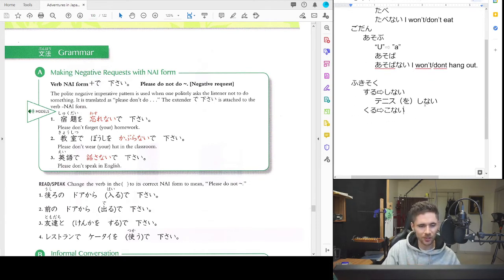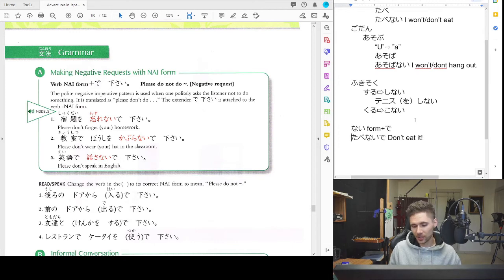Let's now show you how you can take the nai form and turn it into a request for someone to not do something. It's super easy. Just 2 steps. The first is add de. So we'll say nai form plus de. And that's already a negative command. So if we use our first verb, taberu, tabenaide means don't eat it.